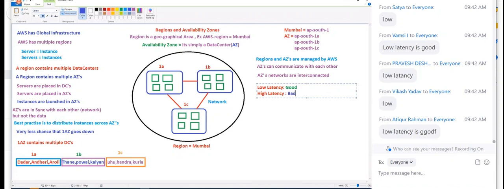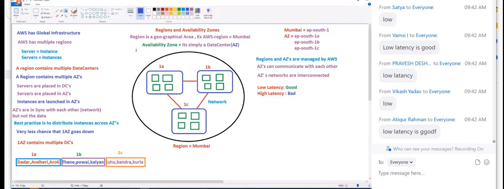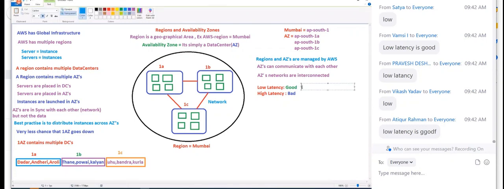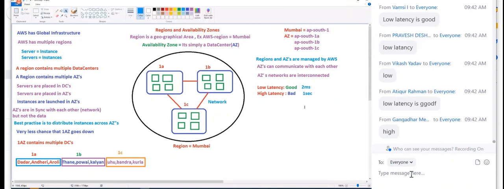Let's say whenever you open Google, within a fraction of a second you should get it, right? That is called low latency. Let's say you get it in 2 milliseconds, that is low latency. But if you are getting it in 1 second, is it good for you? That is called high latency. So keep this in mind.